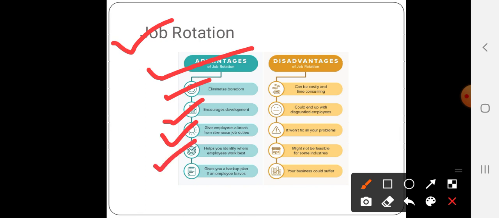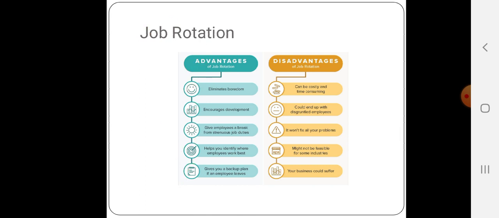Next is that it helps you identify where employees work best. You can understand whether a person is able to play the role of a clerk, or the role of inquiry handling. So you can identify this part. Next is that it gives you a backup plan if an employee is absent, which I have already explained. If any employee is absent, the customer shouldn't feel any kind of difficulty. Those tasks should be performed by another person as well.